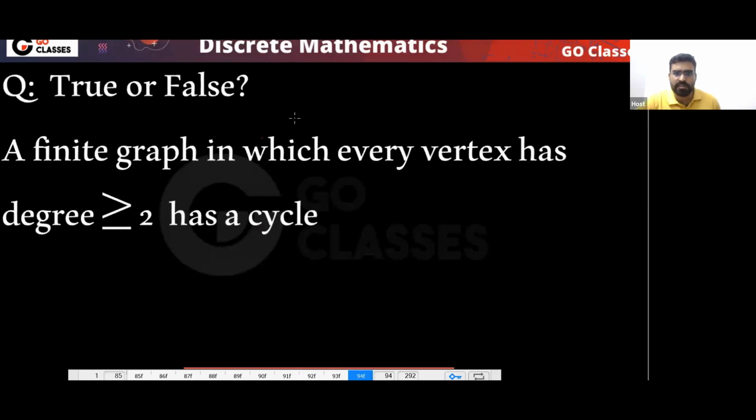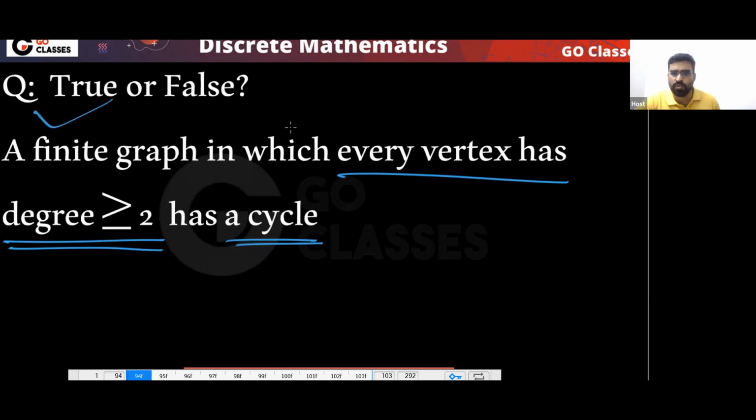Next, this statement is interesting. A finite graph in which every vertex has degree greater than or equal to 2 has a cycle.